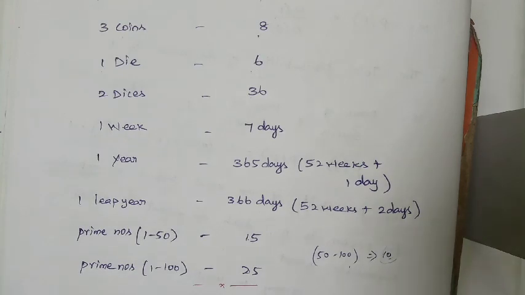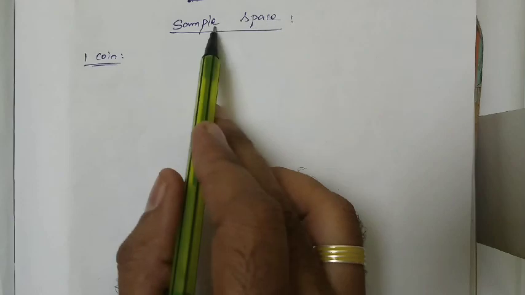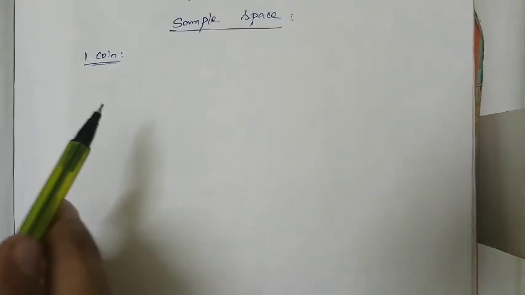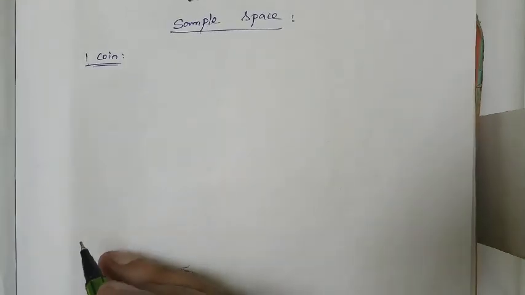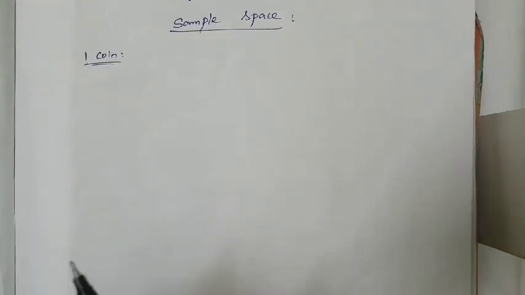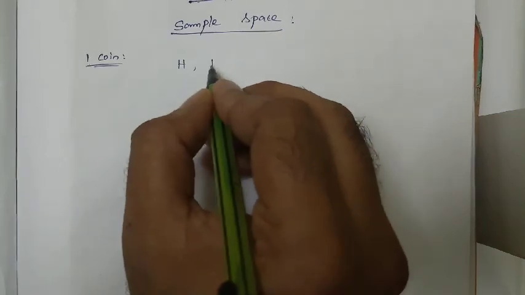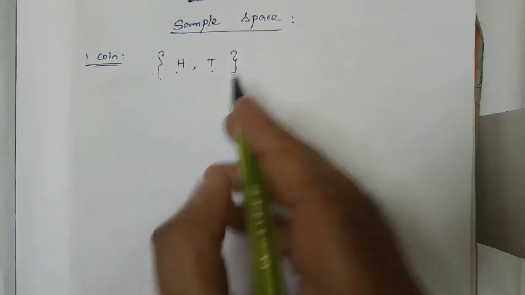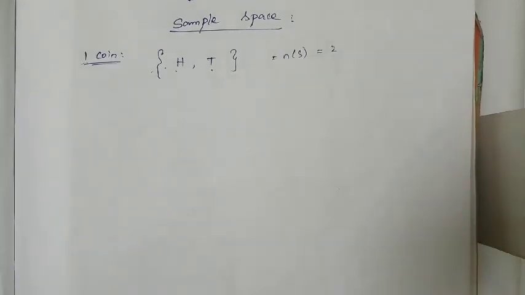Sample space for 1 coin, 2 coins, 3 coins, right? 1 die and 2 dice we are going to see, right? Sample space. That's nothing but what are the possible outcomes for a particular event? For 1 coin, right? What are the faces there? For tossing a coin, what are the possible outcomes? It's nothing but head or tail, right? 1 head and 1 tail. So the number of possible outcomes, N(S) for 1 coin, is nothing but 2, right?